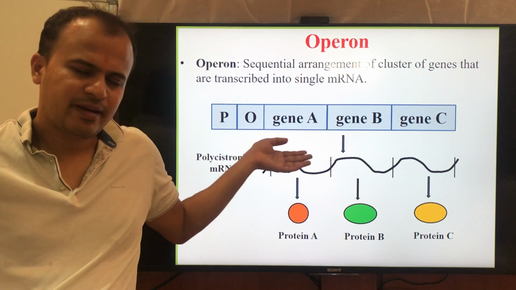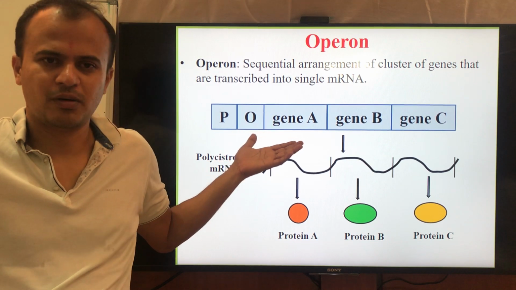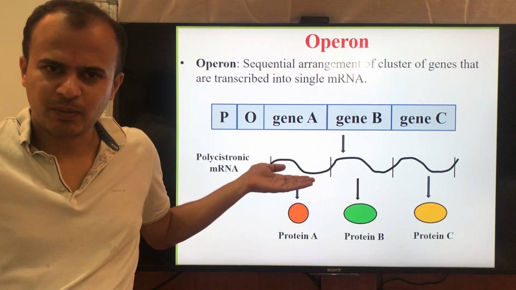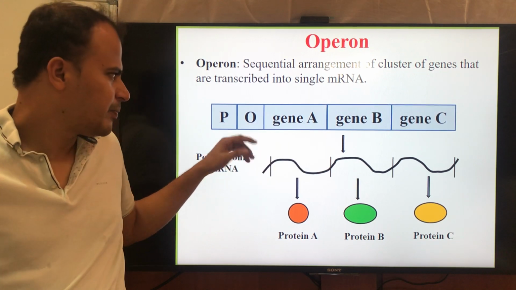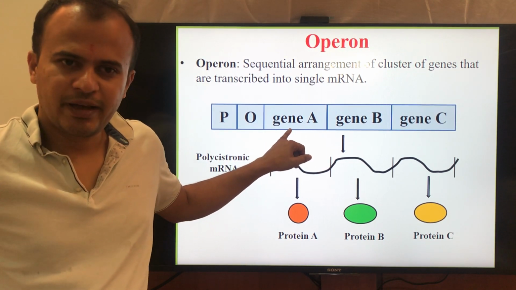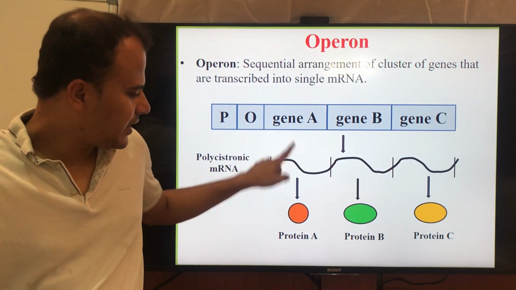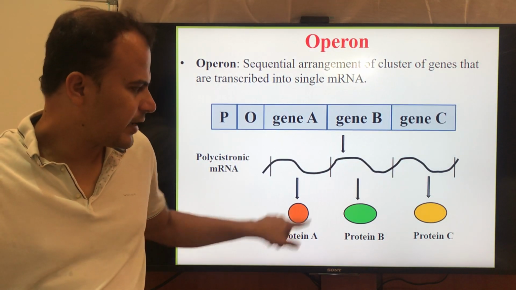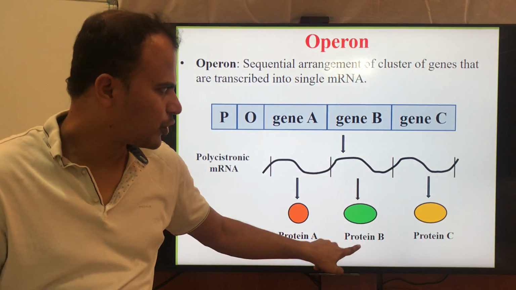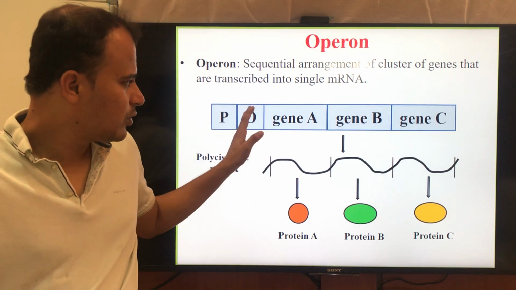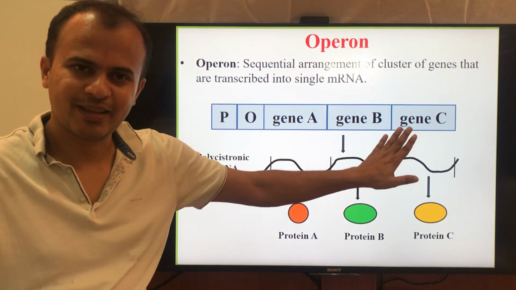I have written a structure of an operon. It is not the structure of any specific operon, but to explain this, I have given an example. There is a gene A, gene B, gene C. Gene A gives rise to protein A, gene B gives rise to protein B, gene C gives rise to protein C. Now, these genes are present together.